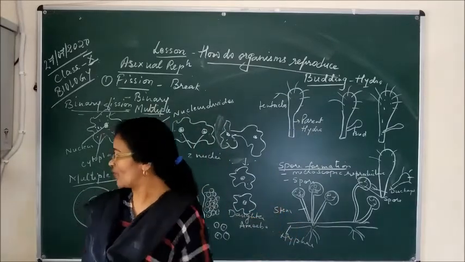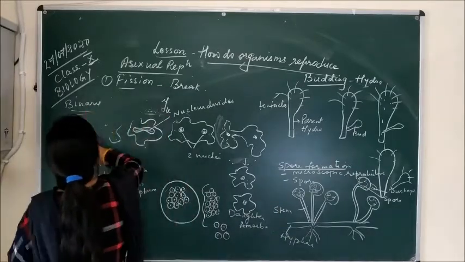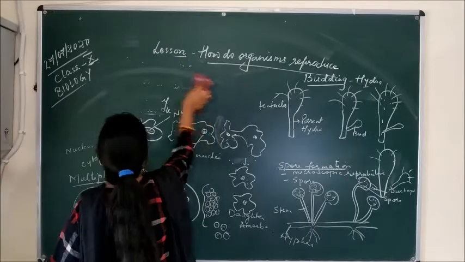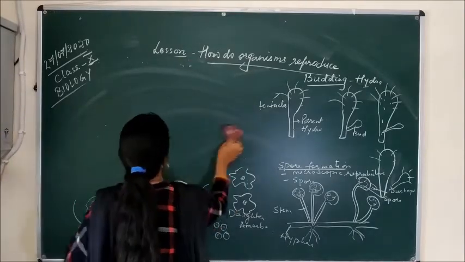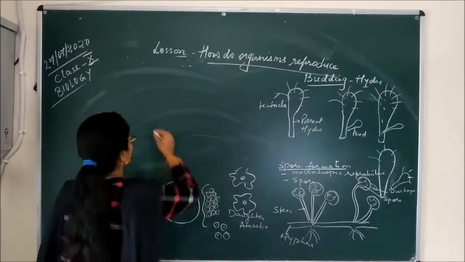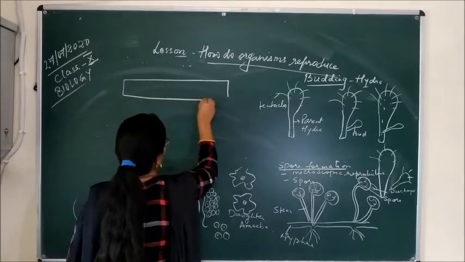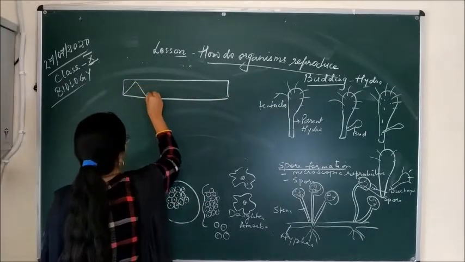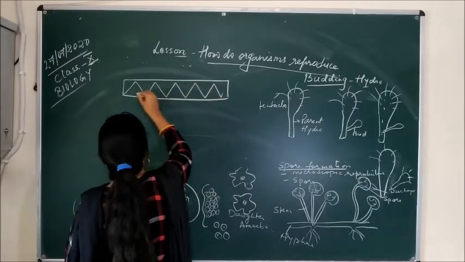Another method of asexual reproduction is by fragmentation. So what happens in fragmentation? The small fragments are formed, like we can see in the Spirogyra. Spirogyra is also a type of microscopic organism. This is the structure of the Spirogyra. The filamentous-like structures we can see in the Spirogyra.